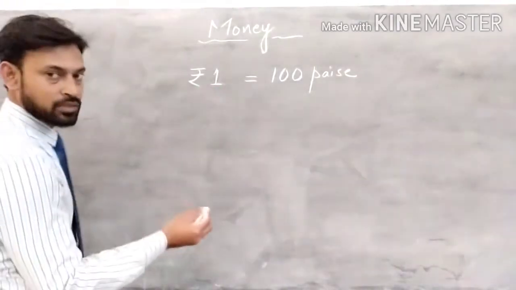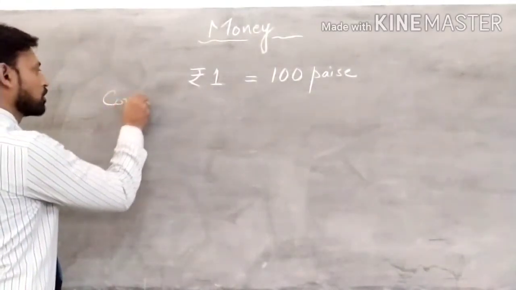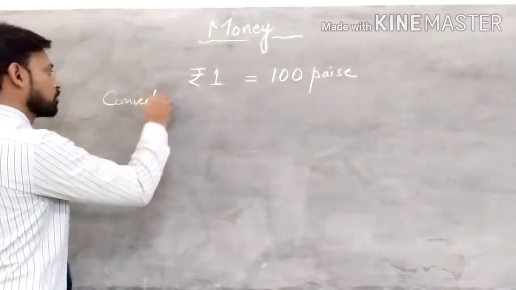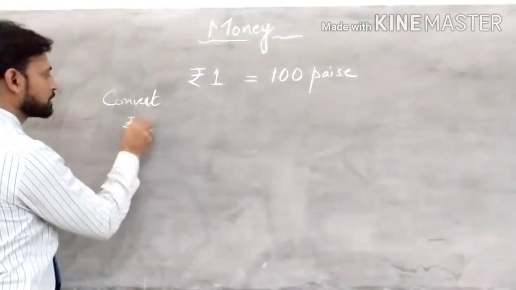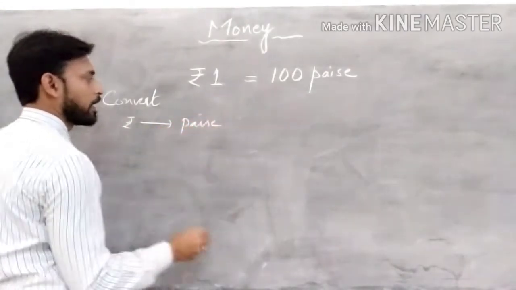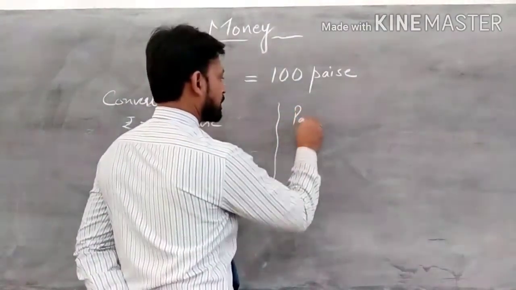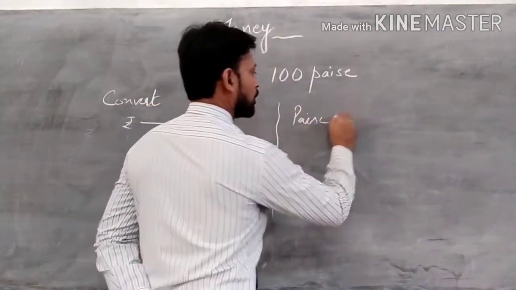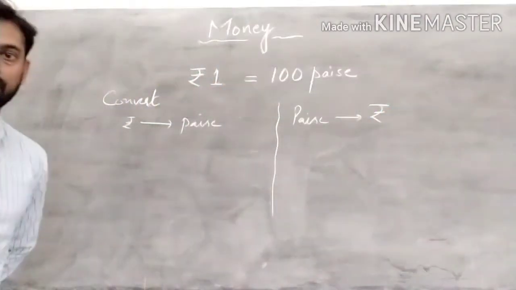So the first question that will be asked is to convert rupees into paise, and the second is paise into rupees. Is that clear?